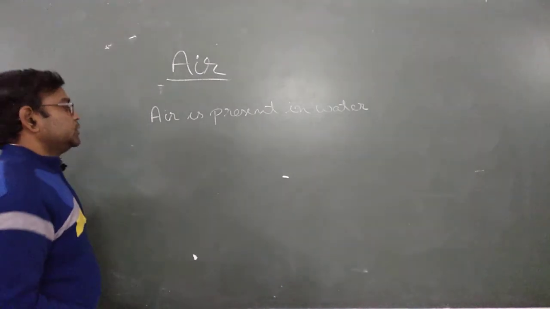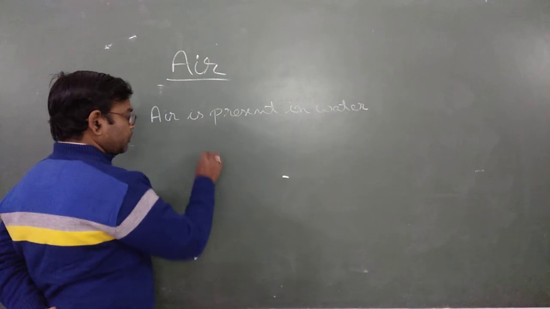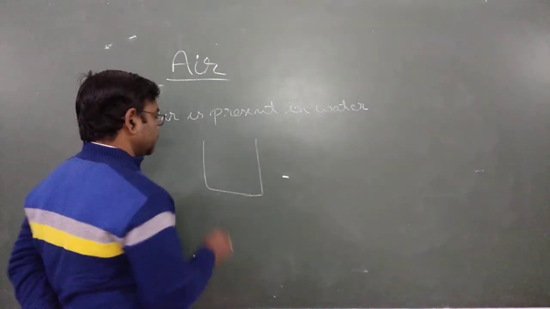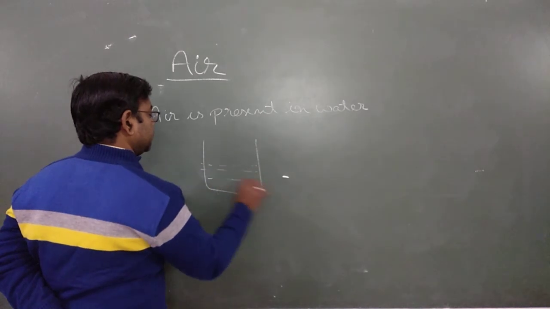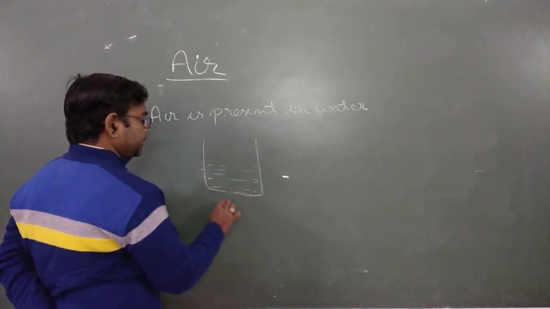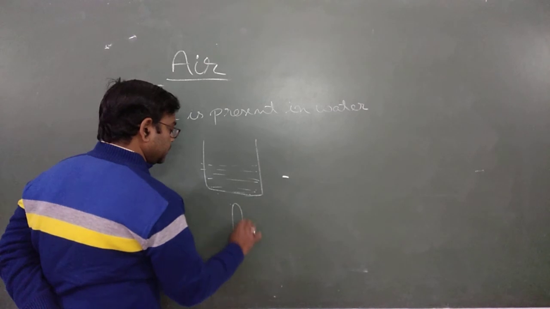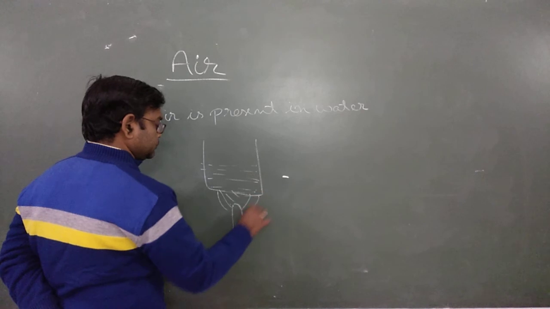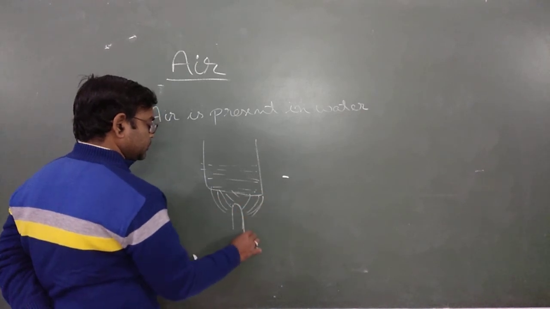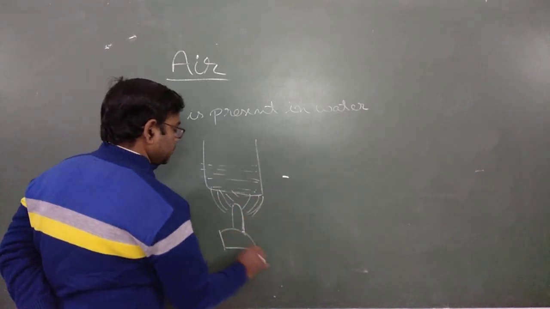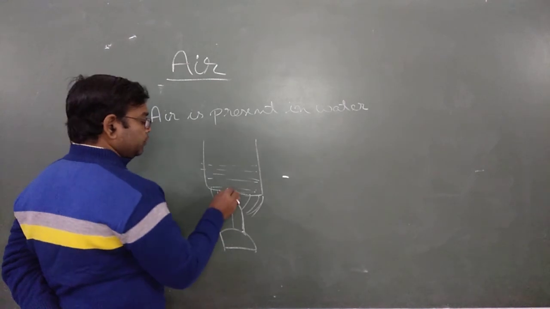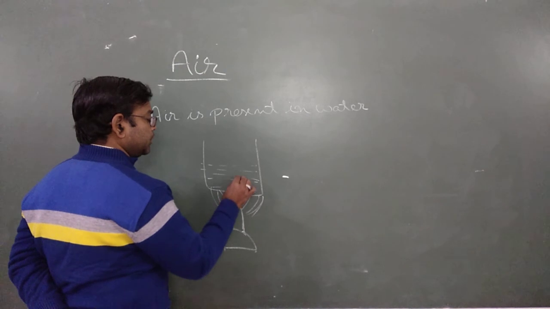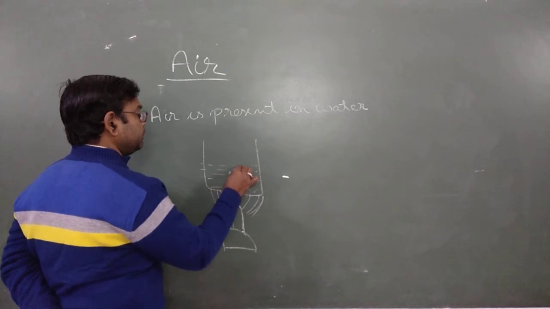How do we see that? In the book it's given cold water, but take some water in a container or beaker and try to heat that water. Clear? When we observe after some minutes, air bubbles come out. Why do these air bubbles come out?